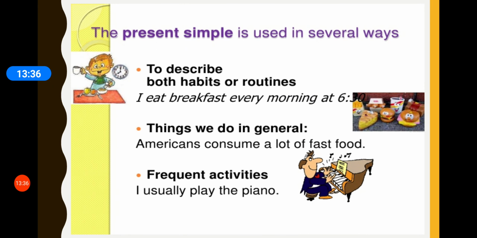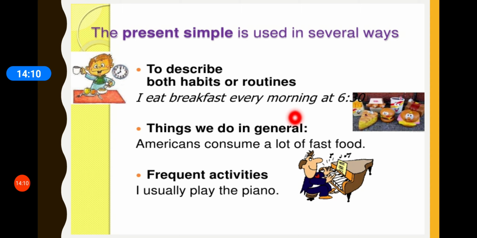Let's have a look at some more examples. I have just told you that simple present tense is used in several ways to describe both habits or routines. I eat breakfast every morning at 6:30. So that is the routine of this child. So he's saying, I eat breakfast every morning at 6:30. It is also used to tell about things that we do in general.